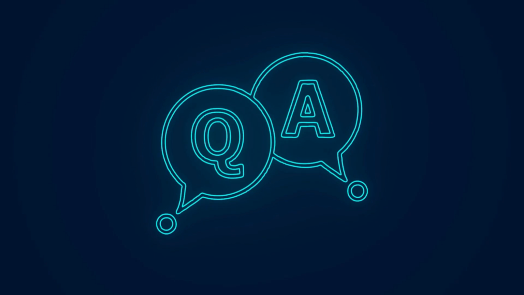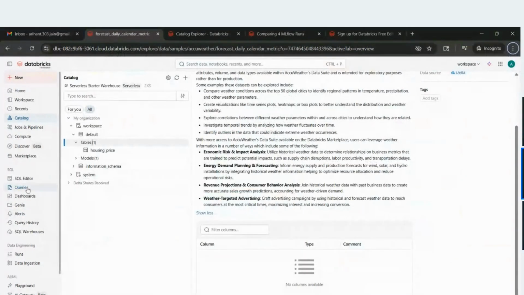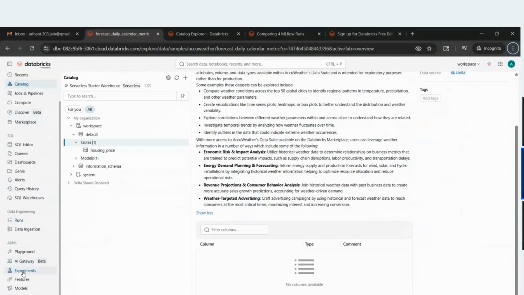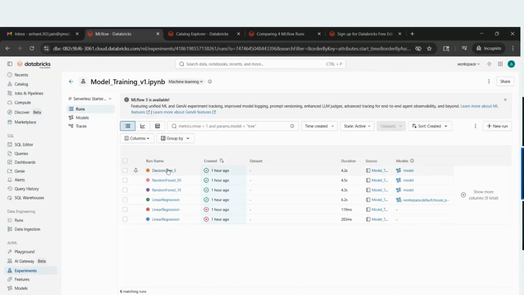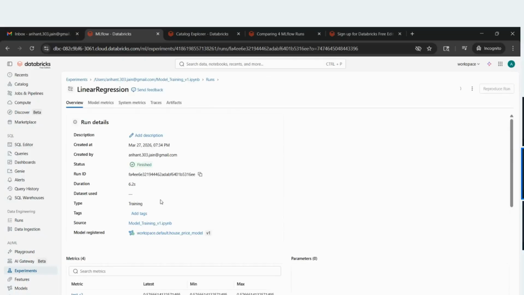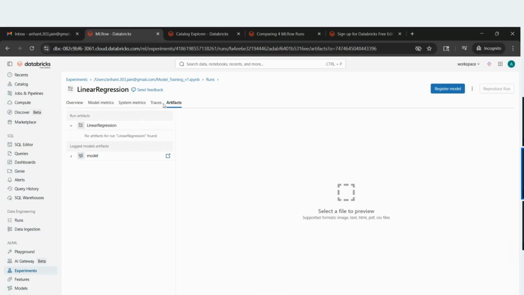Can we plot loss graphs or can we connect to WandB? When we talk about loss graphs, there is also the confusion matrix, so definitely it can be done. If you do experiment tracking here, let's suppose we have chosen linear regression. Now here you will see artifacts, and different files are there for this model.